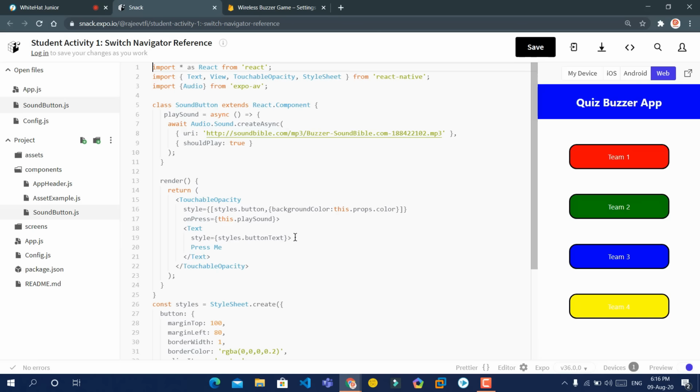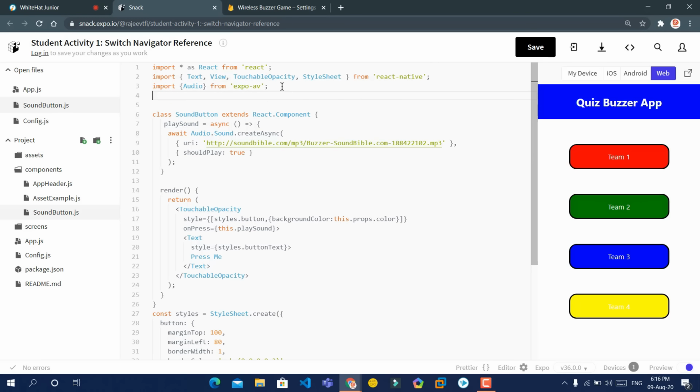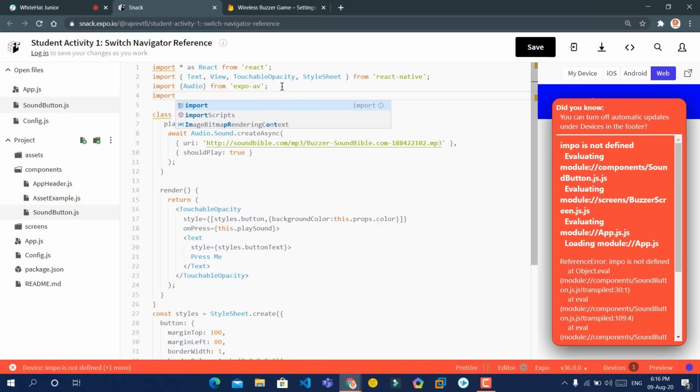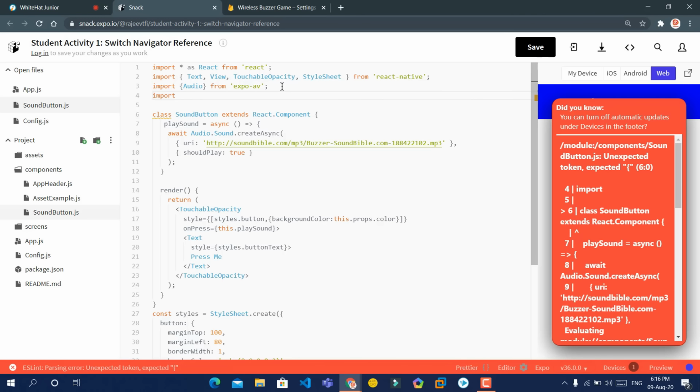Yes, ma'am. Okay. Now we have to import this config.js file. So let's say we will import in form of db. Import space db. You can write anything. Instead of db, you can write any word. So let's say you take it as db, database. Space from